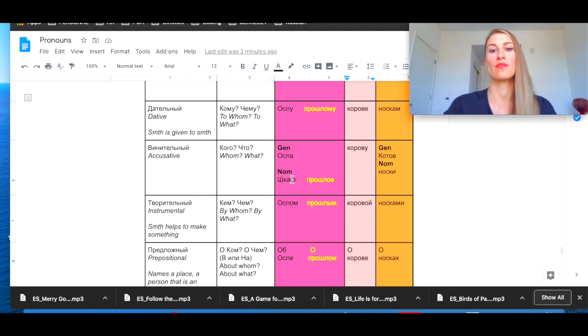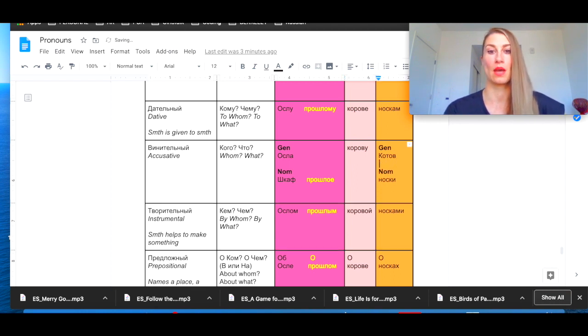Вижу кого осла, вижу что шкаф, вижу что прошлое, вижу кого корову. Again, accusative case always works with animate and inanimate nouns. So when we ask a question кого, we answer in genitive case: кого, осла, кого, котов. And if you ask the question я вижу что, I see what, we answer in nominative case. I see a closet, я вижу шкаф, I see your past, я вижу твое прошлое, и I see your socks, я вижу твои носки, nominative case.